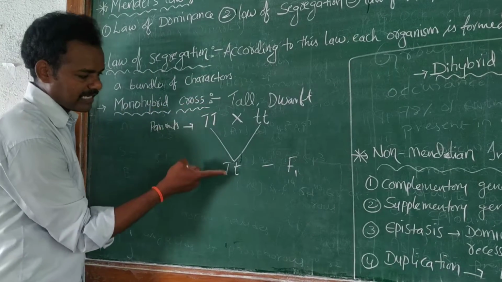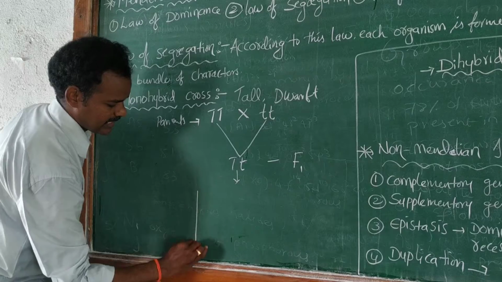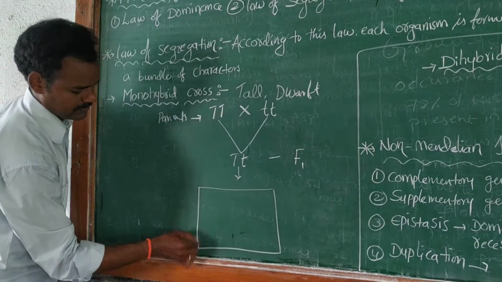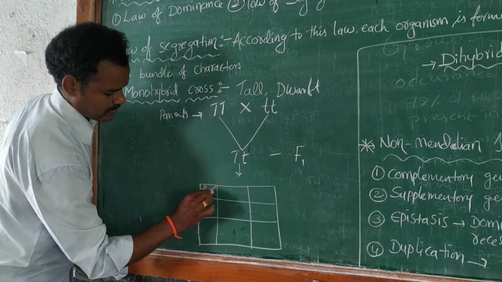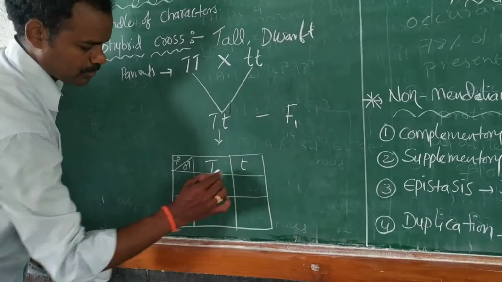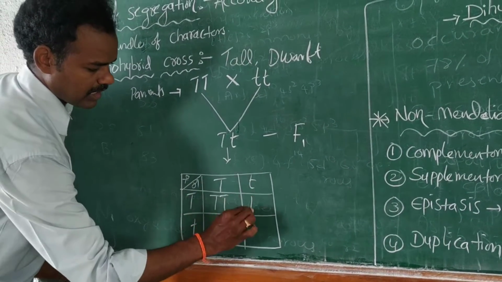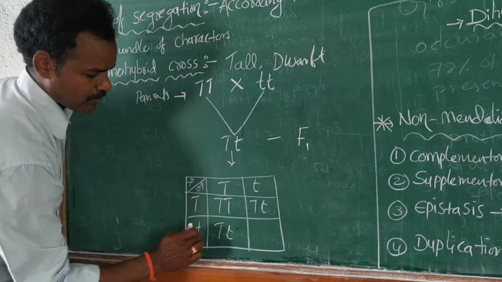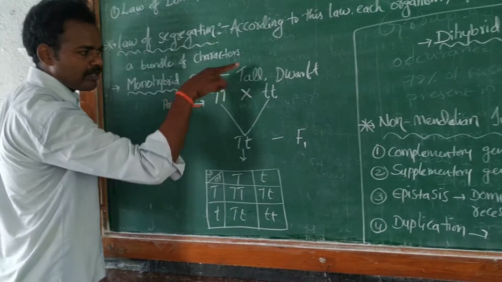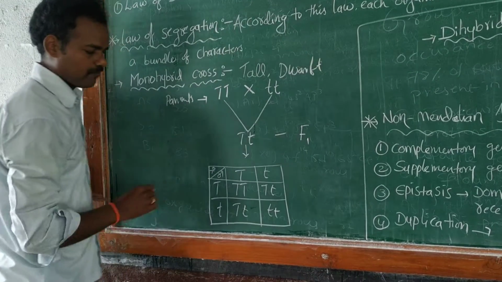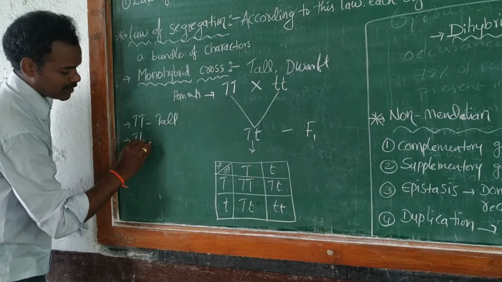These gametes undergo division, as shown on a Punnett square. The symbols for the gametes are capital T, small t, capital T, and small t. Here the capital T is always dominant over the small t, that means tall is dominant over dwarf. So capital T capital T is tall, and capital T small t is also tall.